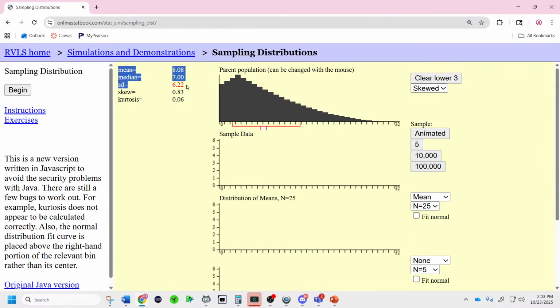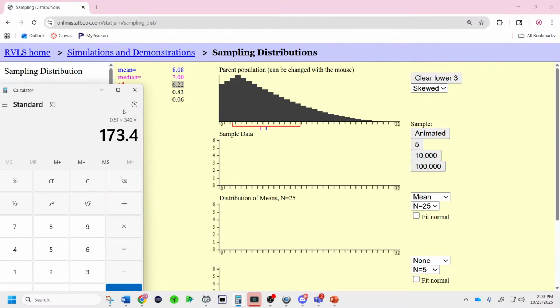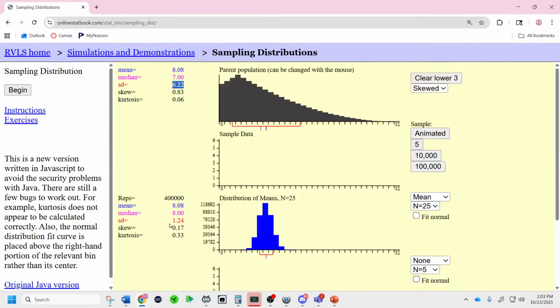Notice that this standard deviation is 6.25. Well, if I divide 6.25 by the square root of 25, because we take the original standard deviation of 6.25 and divide by the square root of 25, which is divided by 5, 1.25, there it is, right there in the simulation. And the mean is the same value because the mean doesn't change.